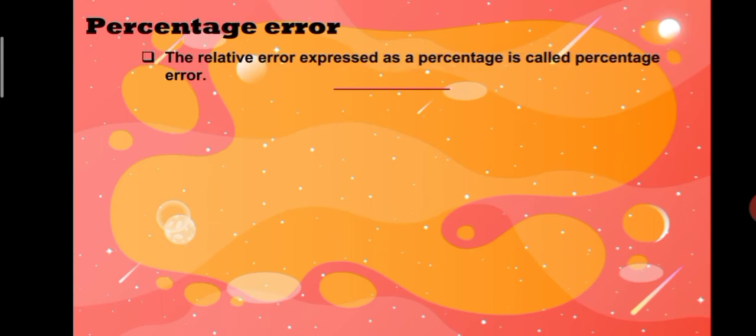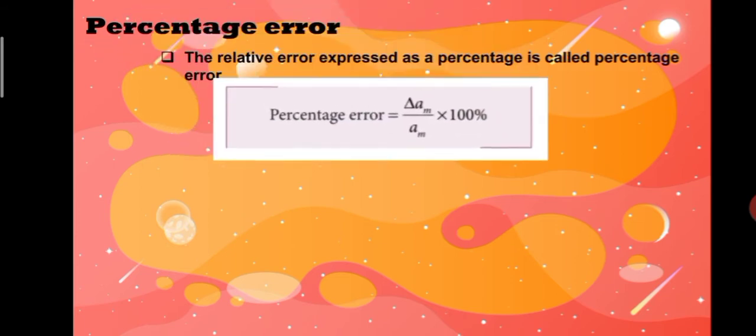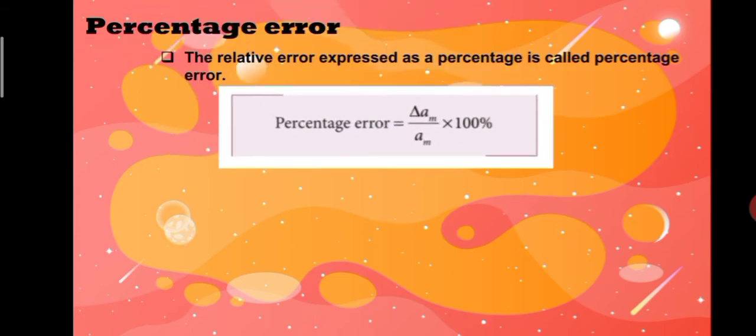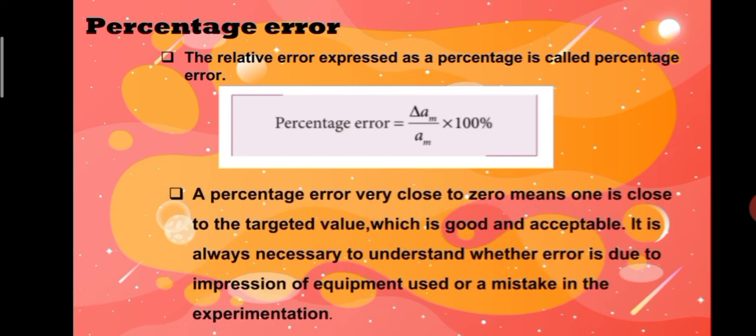Percentage error. The relative error expressed as a percentage is called percentage error. Percentage error is equal to del Am by Am into 100%. A percentage error very close to 0 means one is close to the targeted value, which is good and acceptable. It is always necessary to understand whether error is due to the imprecision of equipment used or a mistake in the experimentation.